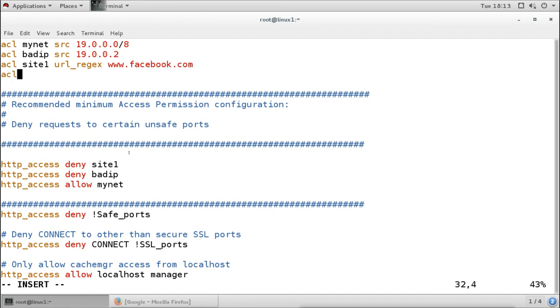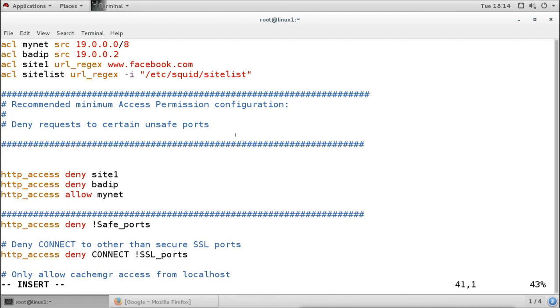ACL, I say the site list, and I will use the URL option here, URL regex -i, and then here I will mention the name of that file. So under the squid directory, the file name is site list.